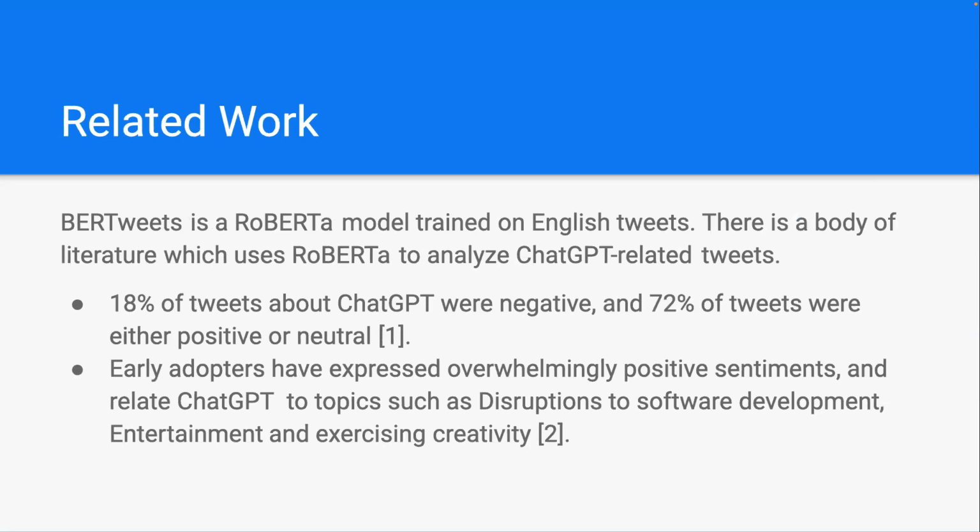Related work. We use the BERT tweets model. It's a RoBERTa model trained on English tweets. There's a body of literature which uses RoBERTa to analyze ChatGPT related tweets. 18% of tweets about ChatGPT were negative, and 72% of tweets were either positive or neutral, which I think goes with our model that we have graphed. Early adopters have expressed overwhelmingly positive sentiments and relate ChatGPT to topics such as disruptions to software development, entertainment, and exercising creativity. Next.